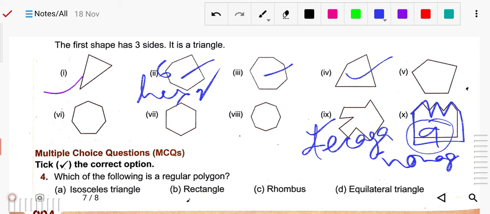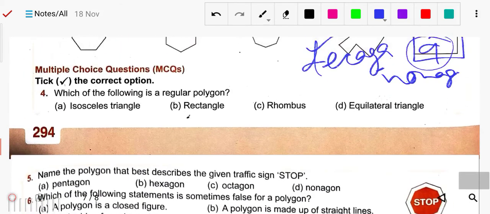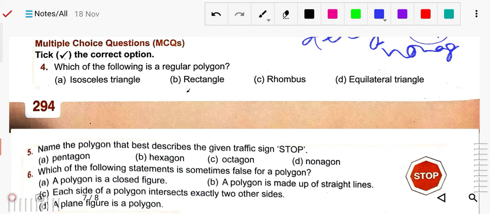Now let's see number 4. Which of the following is a regular polygon? Regular polygon means all sides should be equal as well as all angles should be equal. Isosceles not possible, rectangle also not possible, rhombus not possible. Only equilateral, all sides and all angles are equal. So the answer will be equilateral.